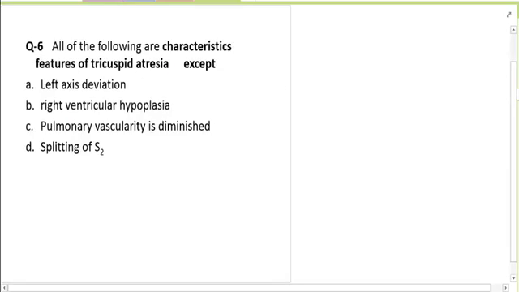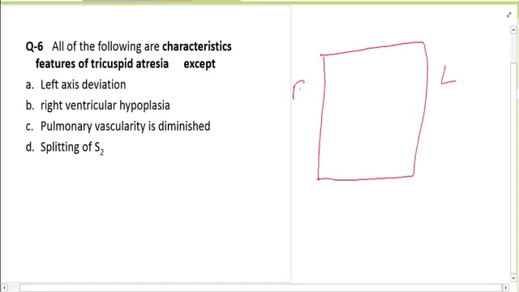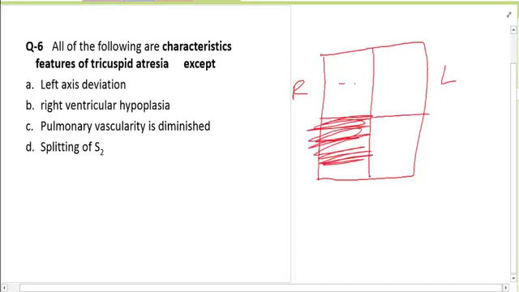Now, what are the features of tricuspid atresia except? Of course, right ventricular hypoplasia is seen. If I make a diagram of tricuspid atresia, with the left ventricle and the right ventricle, this child can only survive if he has both ASD and a VSD.